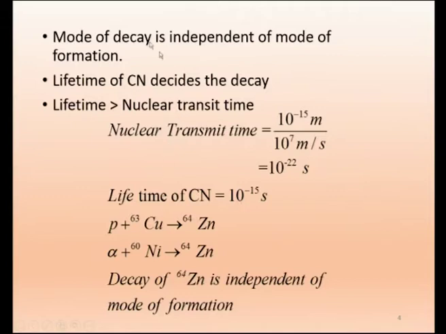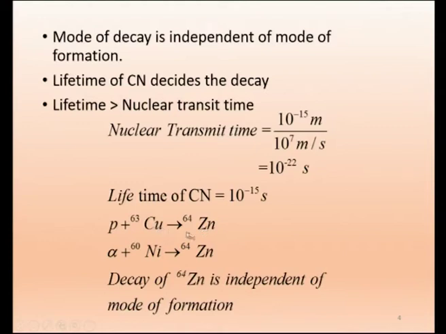Already what we said is that the mode of decay is independent of the mode of formation. Suppose I take copper-63 and it is bombarded by a proton. This proton has mass number 1, so it will get embedded and it will become 64, zinc.